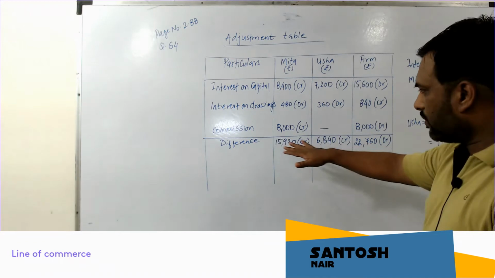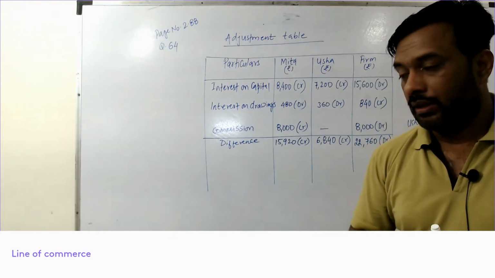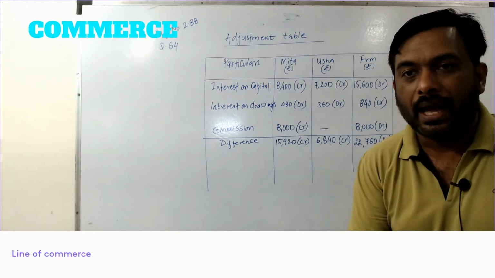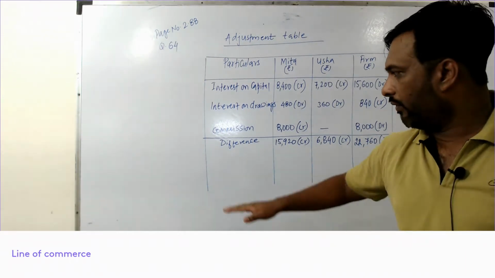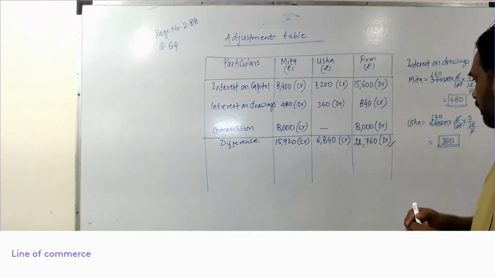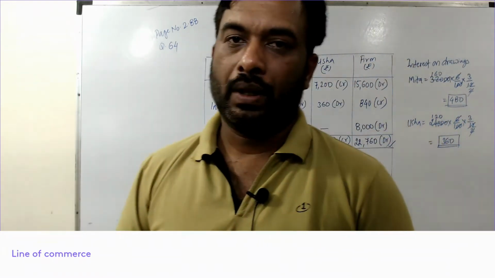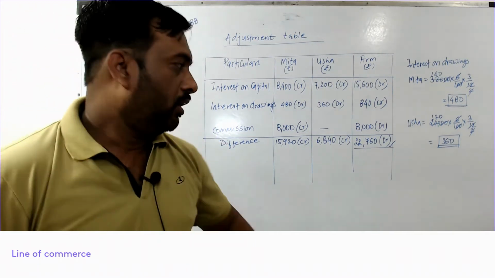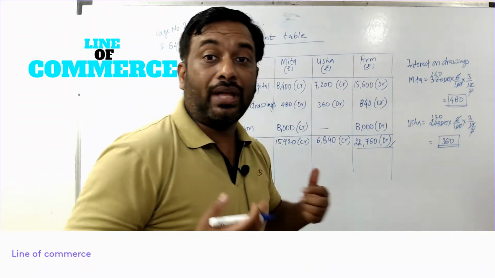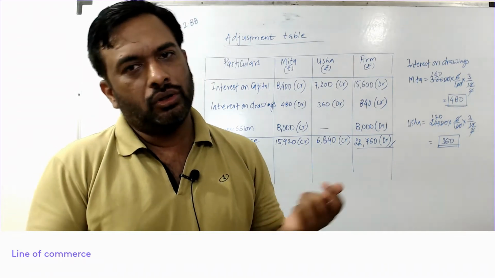Okay, now after this step, whatever balance you are getting here, that is your profit or loss. If you are getting a debit balance, it is a loss. If you are getting a credit balance, that is profit. You need to remember this. When we find the difference in the firm's column, what we are getting is actually our profit or loss. So now we are getting a debit balance here. So that is our loss. Now this loss has to be distributed among partners in their profit sharing ratio. So we have to do that step next.